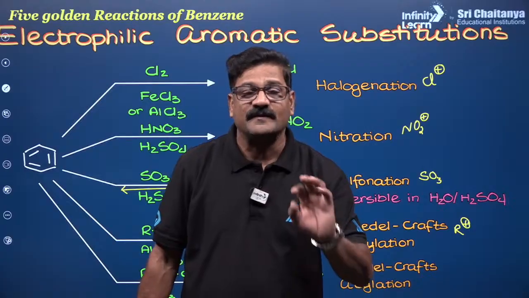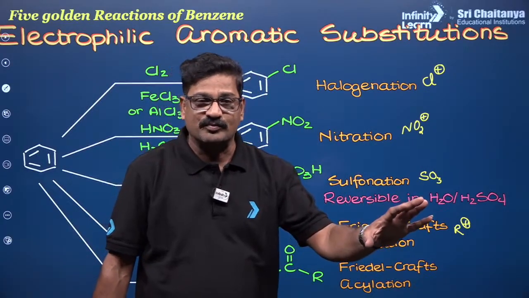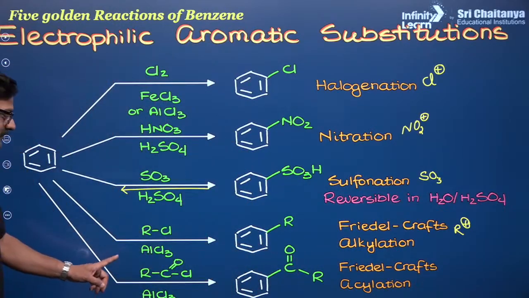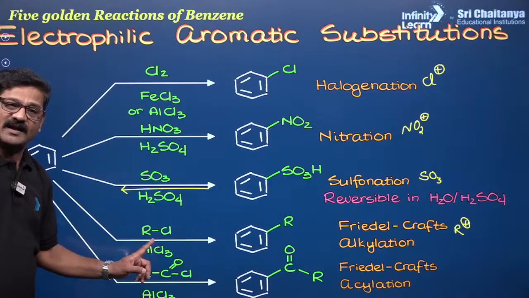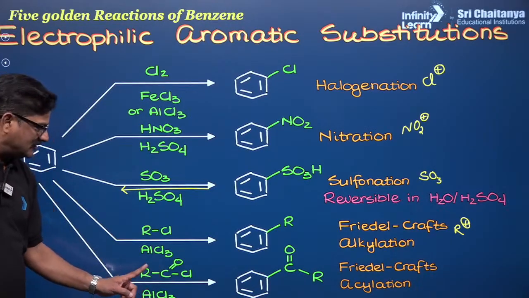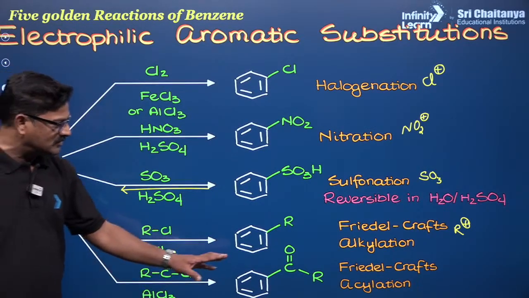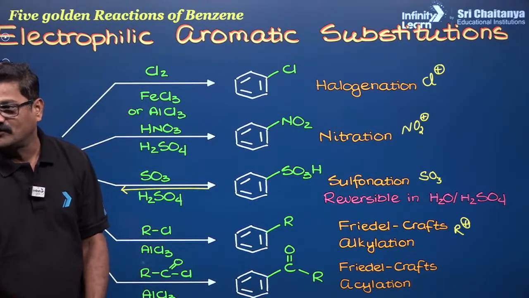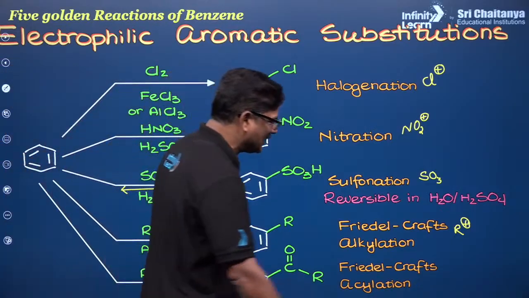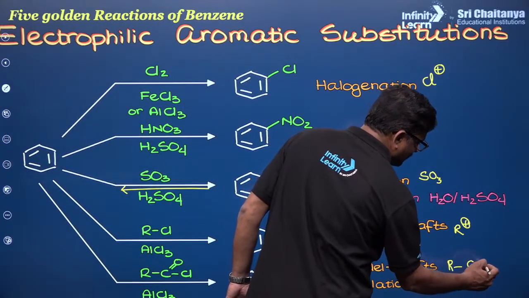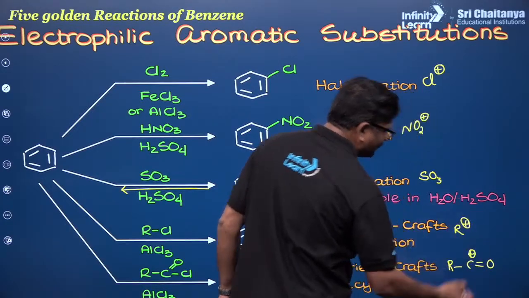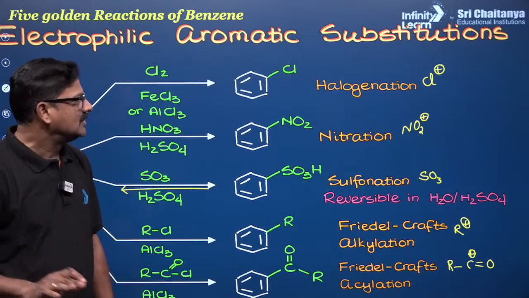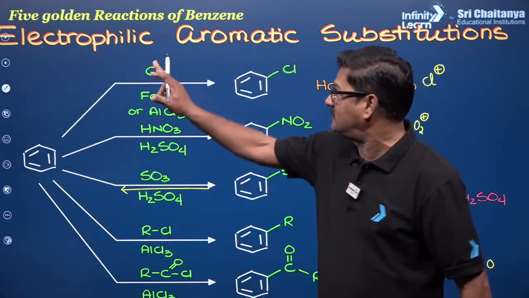One more important point: Friedel-Crafts alkylation leads to polyalkylation. Then Friedel-Crafts acylation: when benzene is treated with an acid chloride or acid anhydride or any acid derivative in the presence of AlCl3, you get acyl benzene. This is called Friedel-Crafts acylation. Here R and C double bond O plus, the acylenium ion, is the intermediate for this reaction. Are you getting it or not? So these are the 5 golden reactions of benzene.